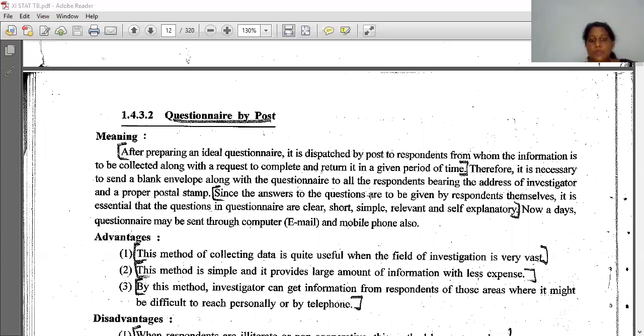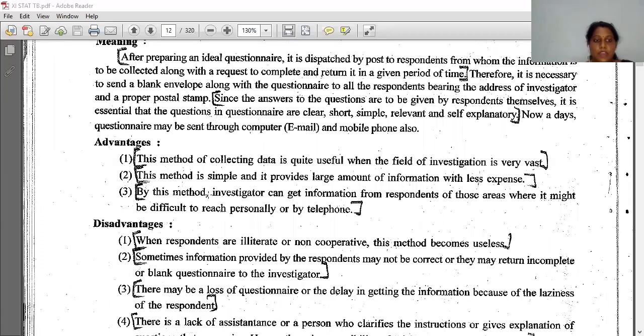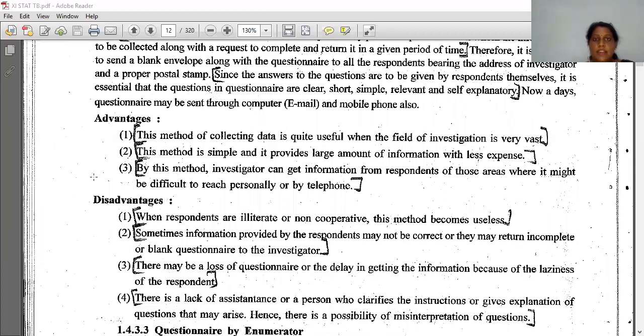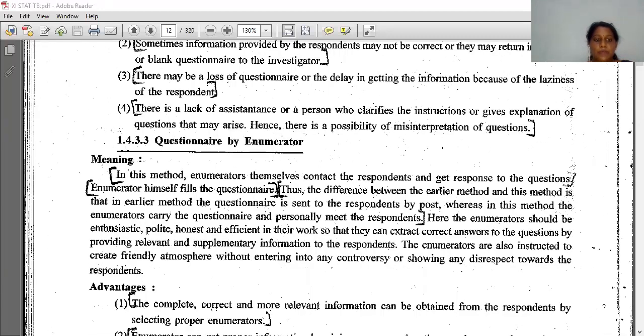Since the answers to the questions are to be given by the respondents themselves, it is essential that the questions in the questionnaire are clear, short, simple, relevant, and self-explanatory. So this is the definition of questionnaire by post. Now, advantages and disadvantages I have explained. Now let's see questionnaire by enumerator.